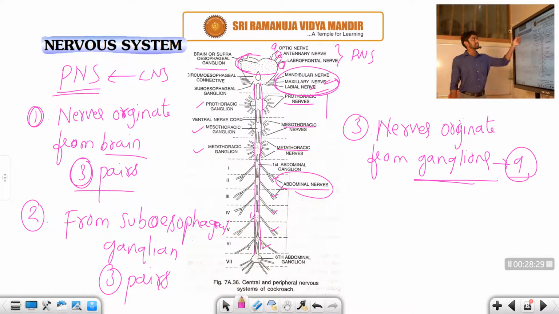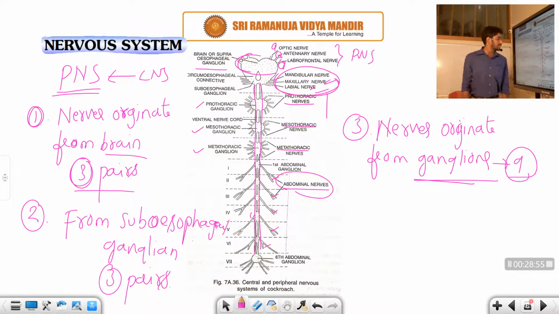CNS is actually the brain, circumesophageal connectives, subesophageal ganglion, and a part called the ventral nerve cord. The ventral nerve cord originates from the subesophageal ganglion. It is double, and we can observe 9 ganglia. The 3 ganglia appear in the thorax region, whereas the remaining 6 appear in the abdominal region, right?